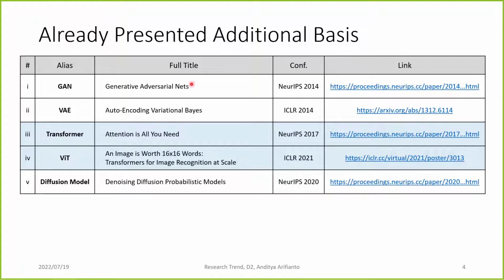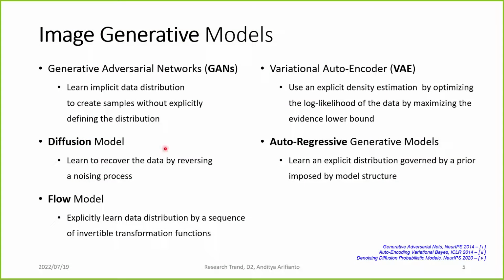I've talked about GAN and VAE and also the transformer, and Kakusan already talked a lot about ViT, and I also already talked about the diffusion model. So, about image generative models, I've already mentioned generative adversarial networks, variational autoencoders, and diffusion models. For now, we will talk about autoregressive generative models. There's also another technique for image generative models, which is the flow model, but I don't really understand the flow model, so maybe another day.